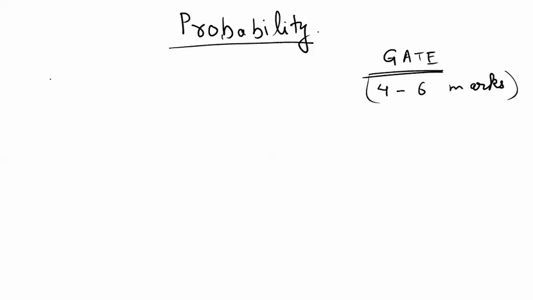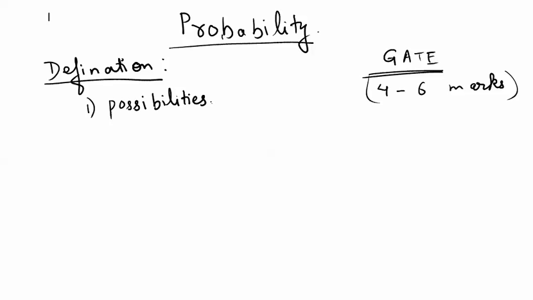First, let us discuss what is the basic definition of probability. Now, if I say the word probability, it basically means, in a very layman's language, possibilities.